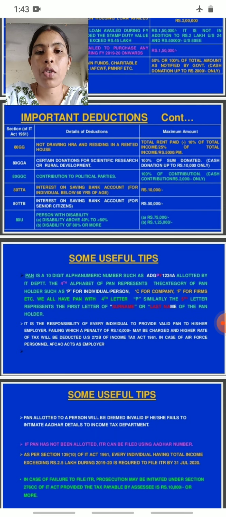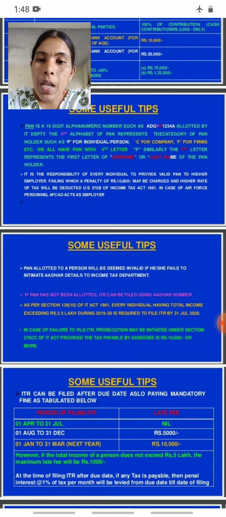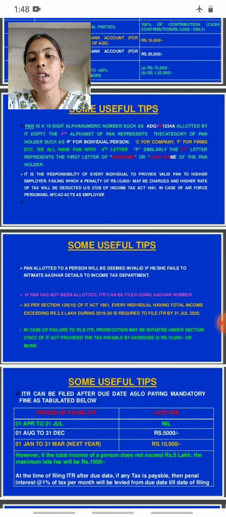Then come to the next one. It is the responsibility of every individual to provide a valid PAN to his or her employer, failing which a penalty of 10,000 rupees may be charged and a higher rate of tax will be deducted, under section 272B of the Income Tax Act 1961.